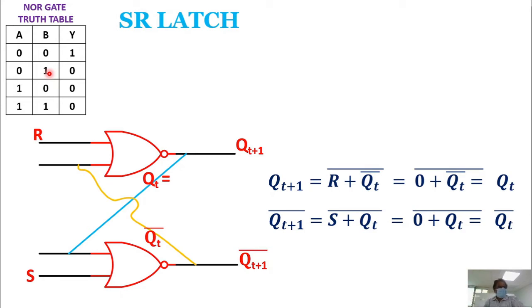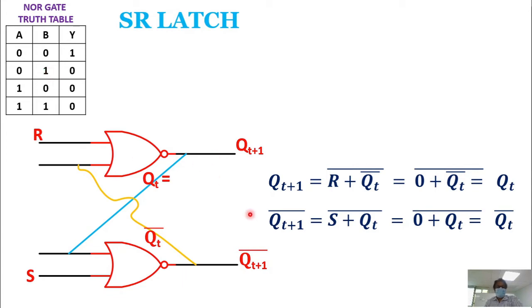The opposite is for which gate? If one of the inputs is 0, the output is 1. What is that gate? NAND gate. For a NAND gate, if one of the inputs is 0, irrespective of the other input to that same gate, the output will be 1. Yes or no? Right? We will use that principle.